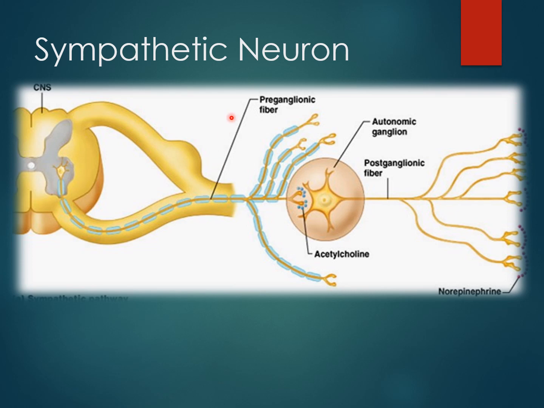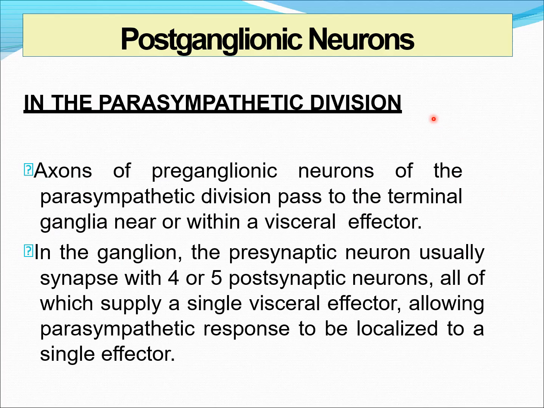This is the sympathetic ganglion. This is the preganglionic fiber. Here you can see many collaterals from a single preganglionic fiber going to different organs. And here you can see postganglionic fiber. It has many branches. See here, many branches. It goes to different body organs. So the sympathetic response occurs in the body throughout simultaneously. That was about the features of postganglionic neuron in the sympathetic division.